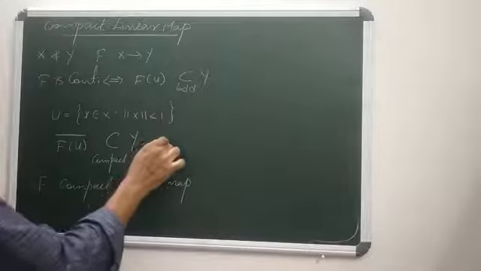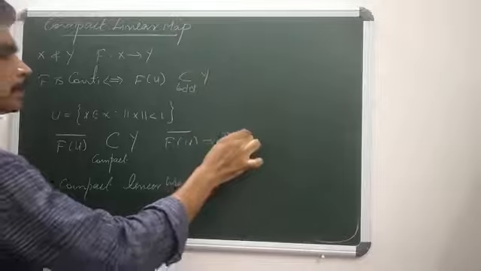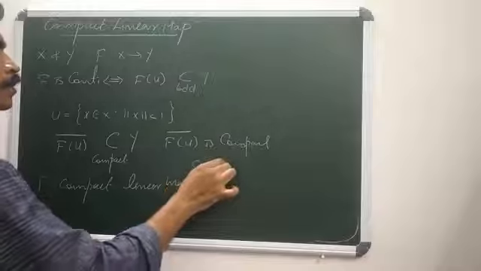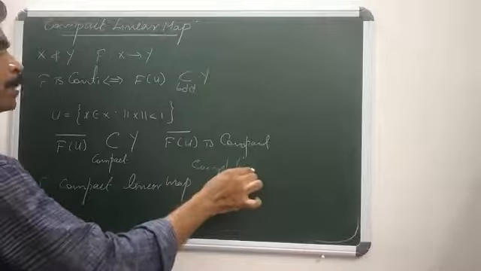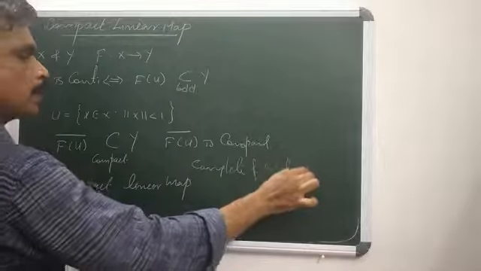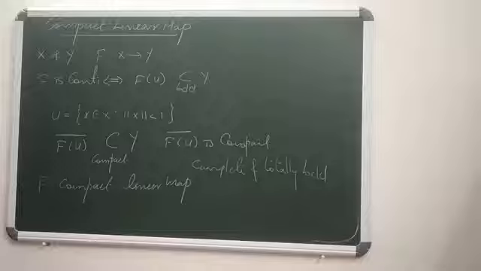Now the closure of f of u is a compact subset of y. It means the closure of f of u is compact, which means it is complete and totally bounded. We know totally boundedness always implies boundedness, but boundedness need not imply total boundedness.